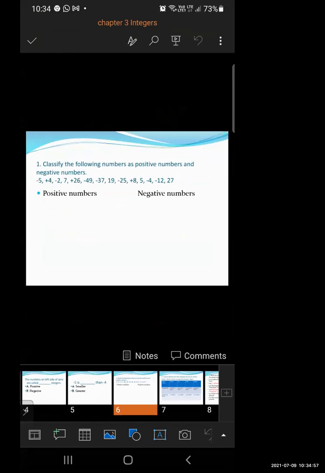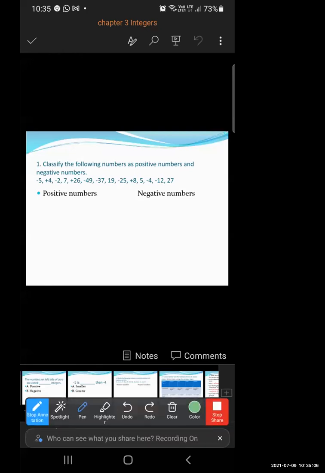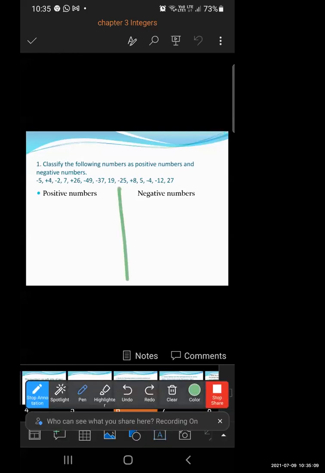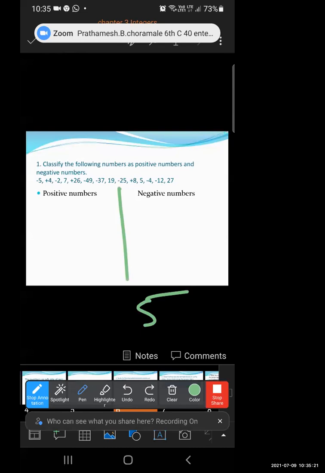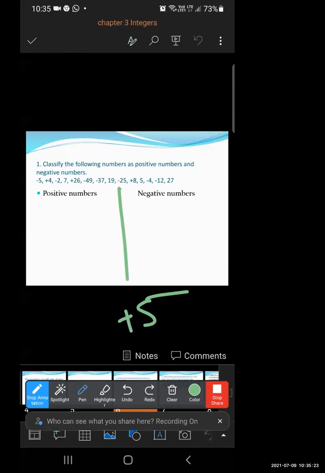Classify the following numbers as positive numbers and negative numbers. ठीक है, positive numbers and negative numbers में हमको classification करना है. Now it is very easy. Where the minus sign is there, those are negative numbers. Where no sign is there, for example if it is only 5, if there is no sign before the number, we consider it as positive. अगर नंबर के आगे कोई भी साइन नहीं है तो we consider it as positive.